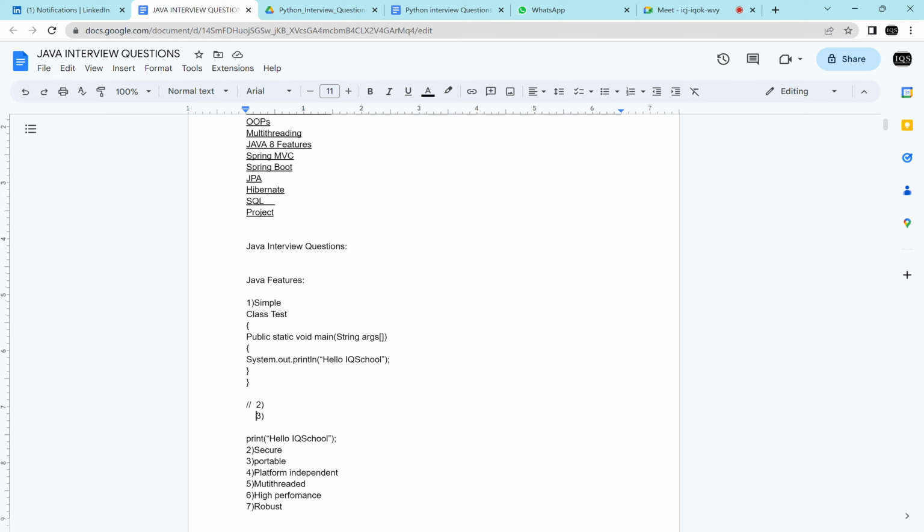That is the reason they are not keeping that confusing part in Java. That is the reason Java is simple. That means the pointers concept is not there in Java. That is the reason Java is simple. Got it, guys?